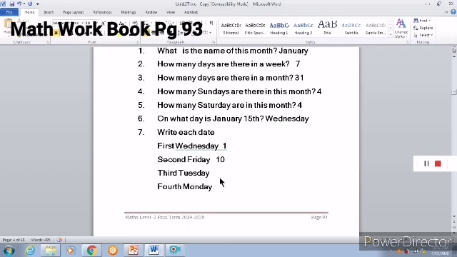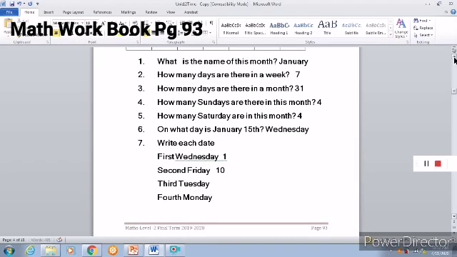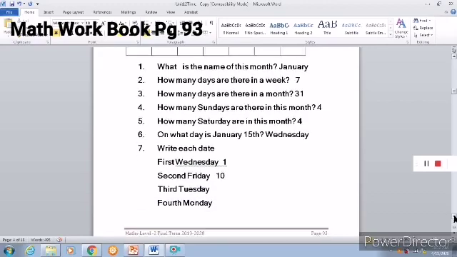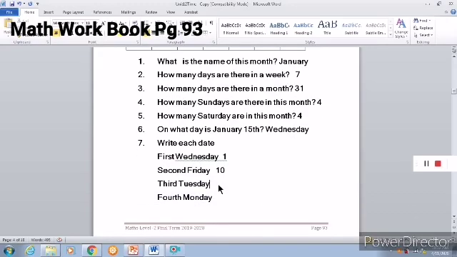Then, what is the third Tuesday? So, see below Tuesday. All Tuesdays are there, no? And don't count the first box because it is blank. The month itself didn't start in that blank. The Tuesdays start from this box only, 7. So, these are all the Tuesdays. So, what is the third Tuesday here? 1, 2, 3, 21. 21st is the third Tuesday, right? 21.